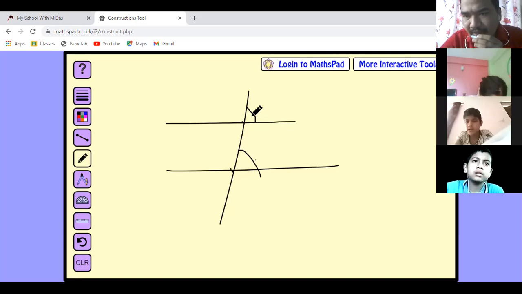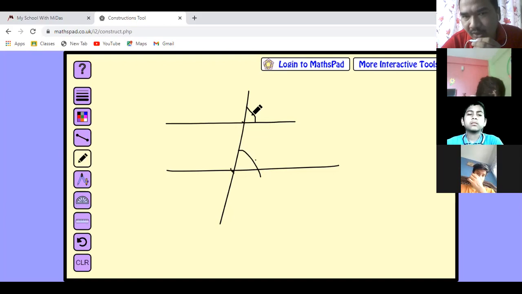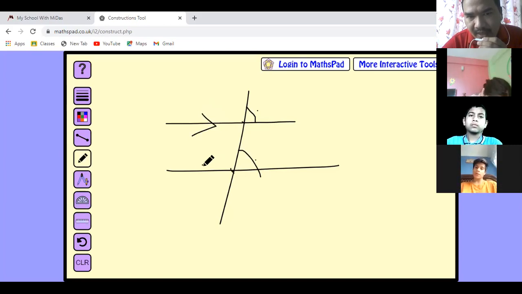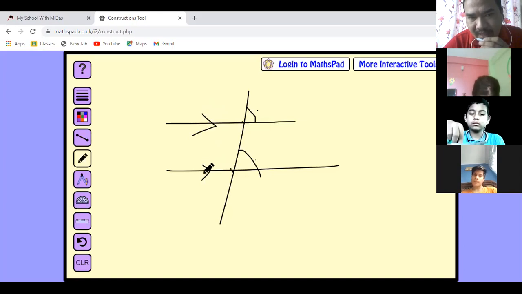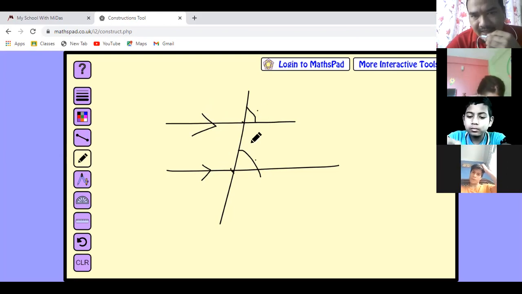Corresponding angles. Look, these corresponding angles will be equal when these pair of lines are parallel, and there will be arrows given over the lines. Then we should understand these two lines are parallel. Okay, sir. So this and this are corresponding angles.